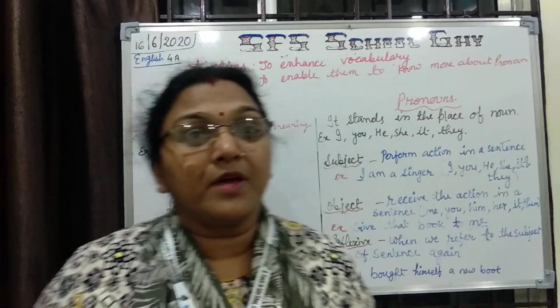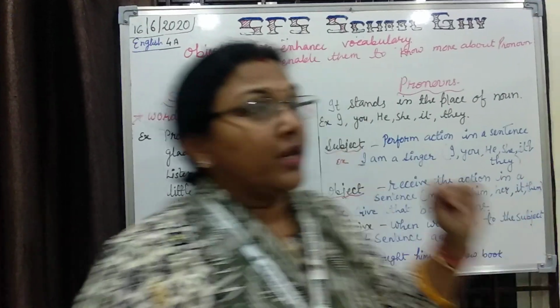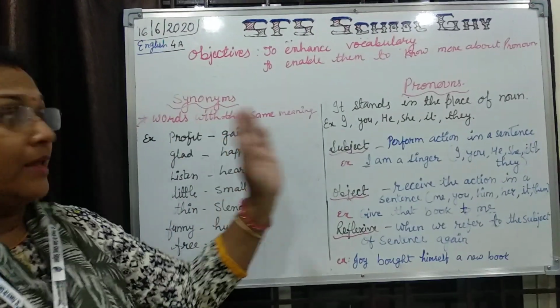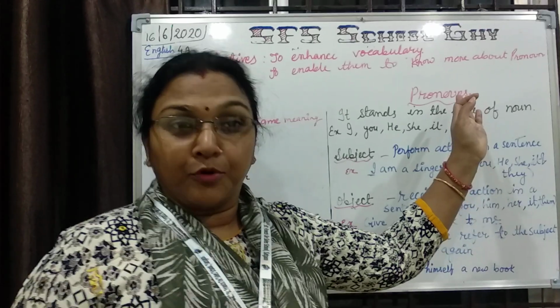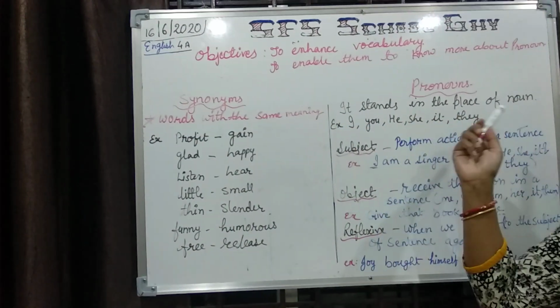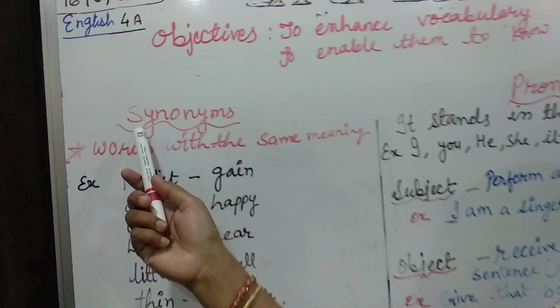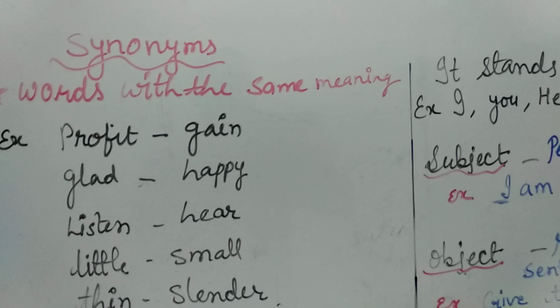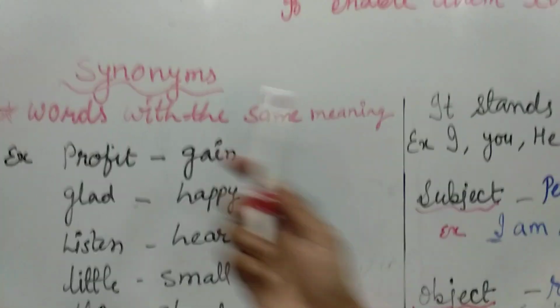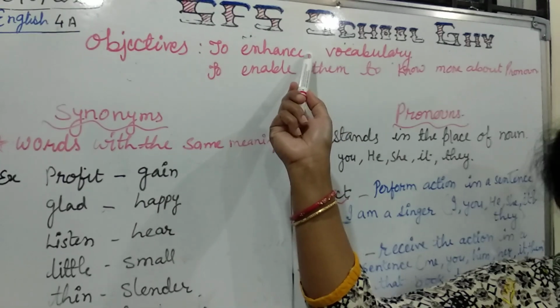Now let's begin with our grammar section. Today in grammar I will be going to teach you two topics: one is synonyms and the other one is pronouns. Why are we reading these two grammar sections? Synonyms is a word which has the same meaning. When we read synonyms, we will be able to enhance our vocabulary.